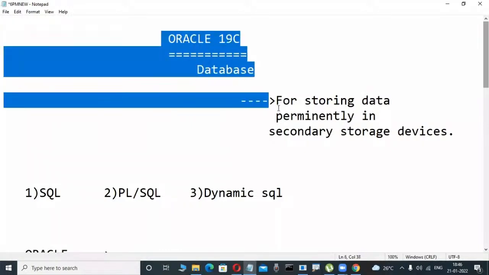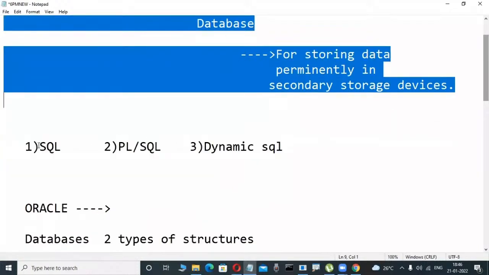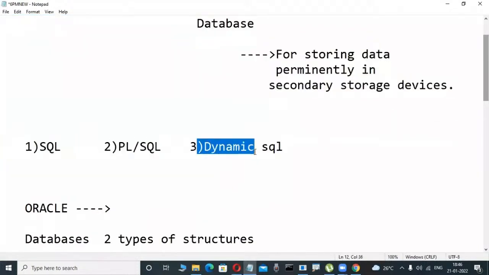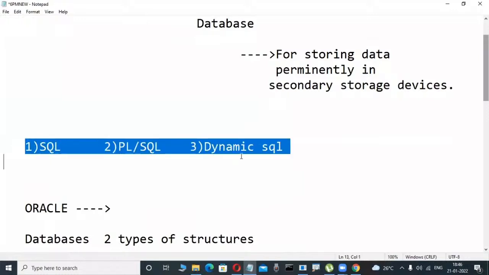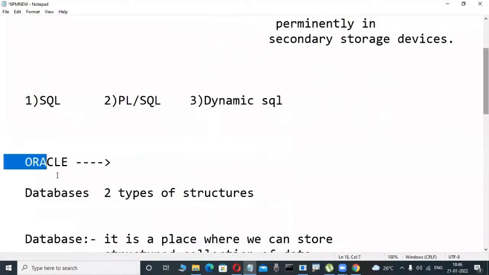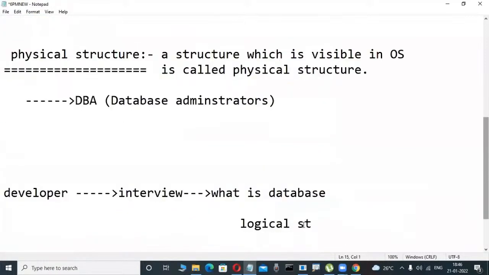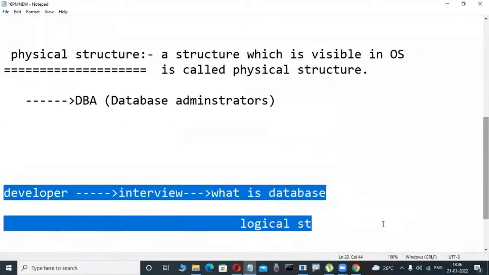If you want to operate this Oracle software, we use SQL, PL/SQL, and dynamic SQL languages. Anywhere you learn an Oracle course, they tell only these three things. Okay? That is a very small thing I'm telling. Okay, fine.